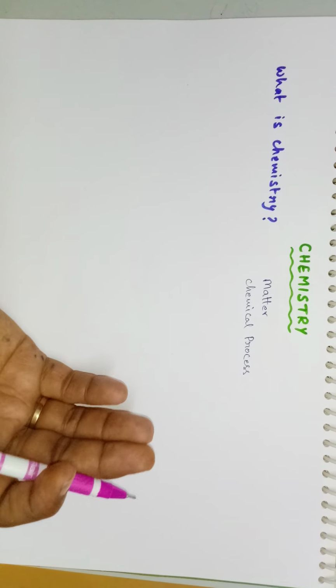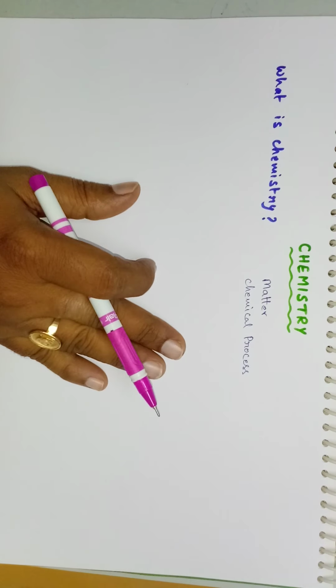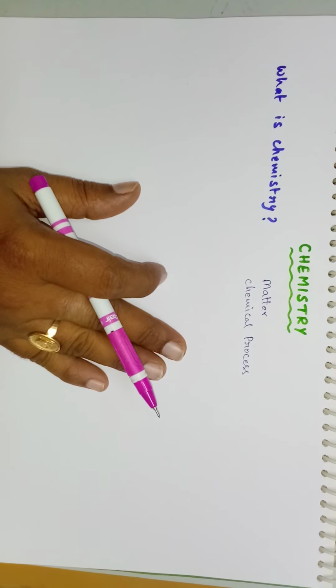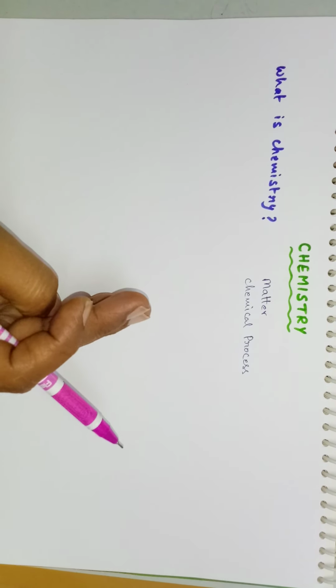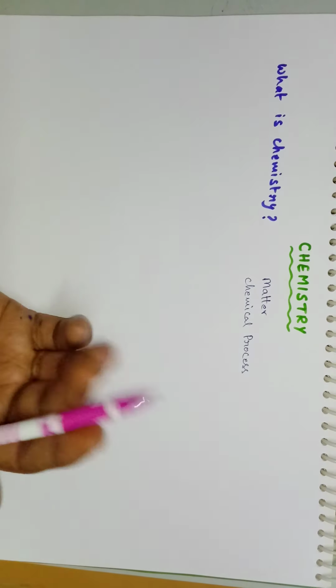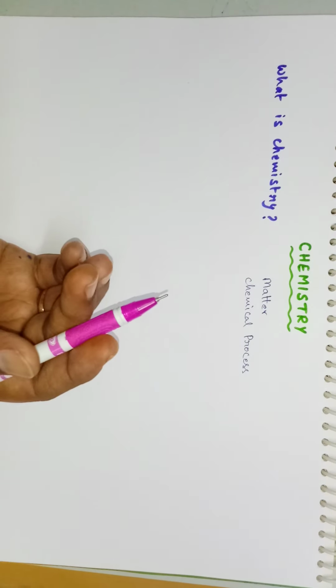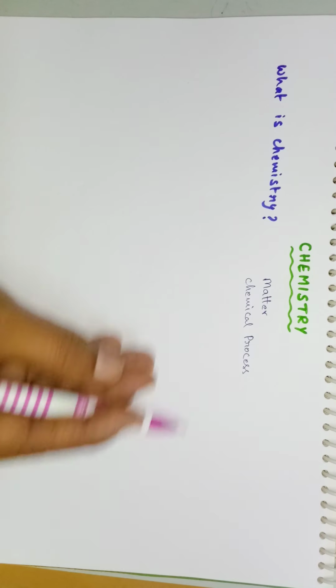If you consider anything in this universe, suppose this pen is a matter, this book is a matter, and this pad is a matter. This pad is made up of wood, so wood is a matter. And any chemical substance like calcium carbonate, sodium carbonate, calcium bicarbonate or sodium bicarbonate, all these are chemical substances and all these are also matter.